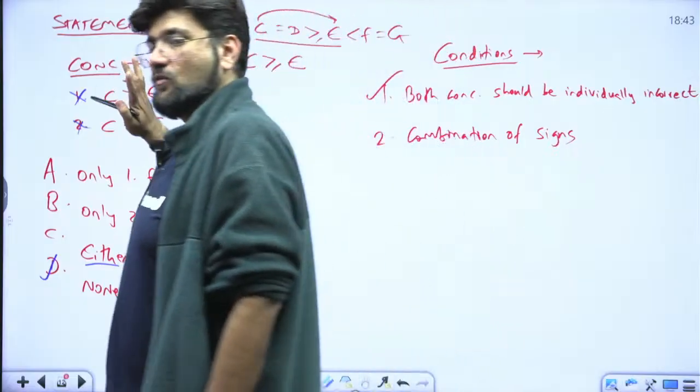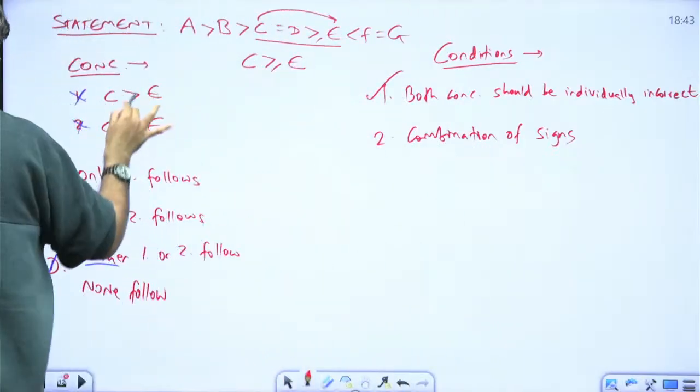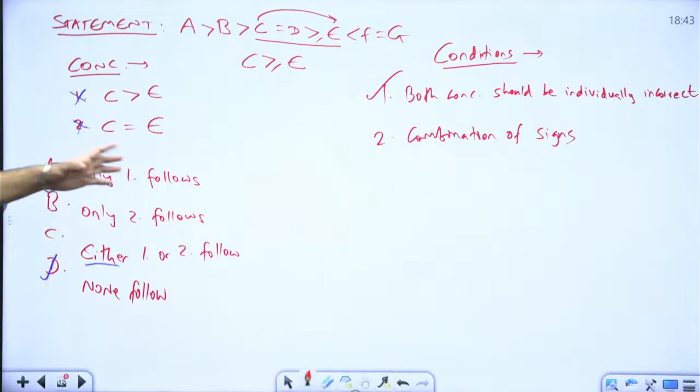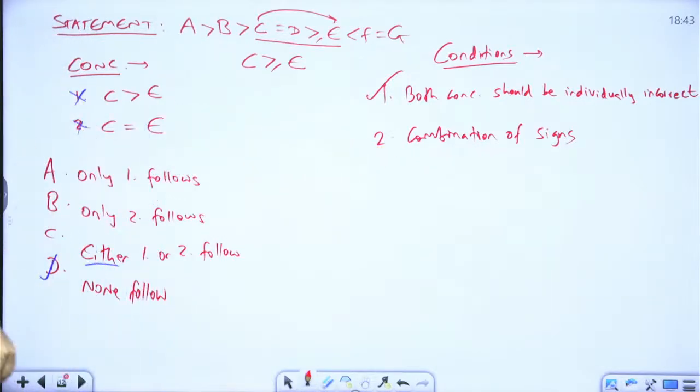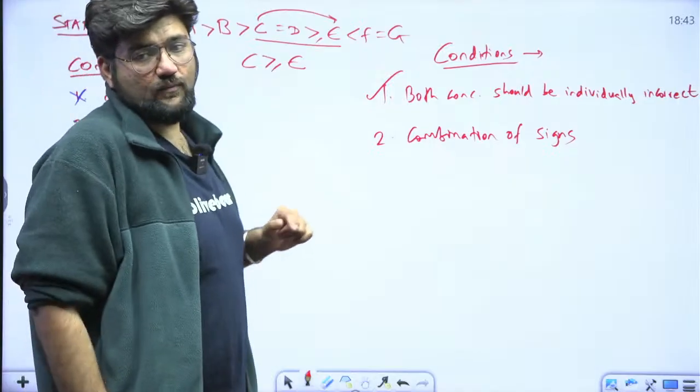The condition wanted greater, less and equal, all the three signs, but we have only two signs here. Yes, I think none follows is correct because the condition is not satisfied. Agreed? You're still wrong. It will still be either or.